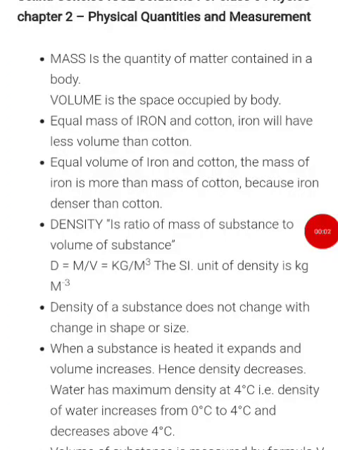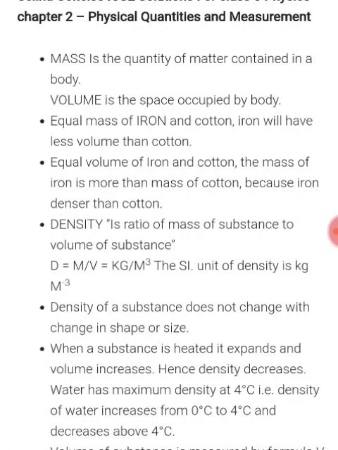Hello everyone. We'll start with the second chapter, that is physical quantities and measurement. We studied about mass, which is the quantity of matter contained in the body. We also saw about the volume, that is the space occupied by the body. Now if you compare iron and cotton, iron will have less volume than cotton for equal mass, right?